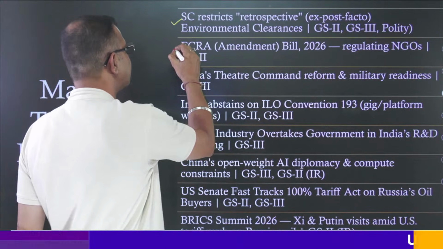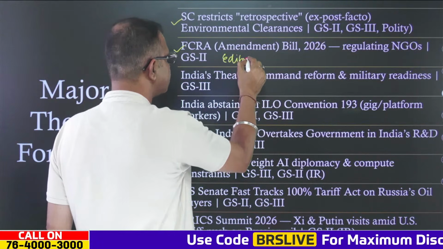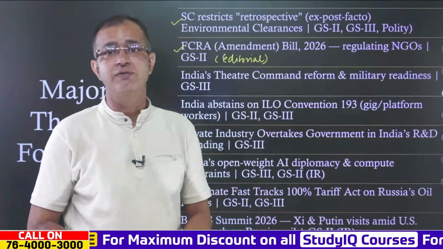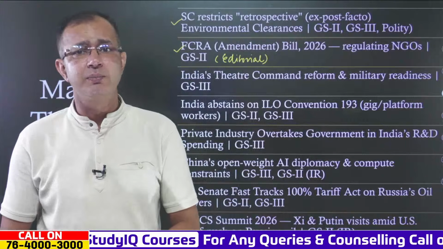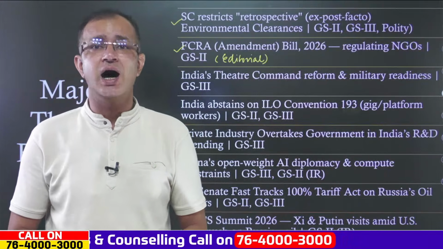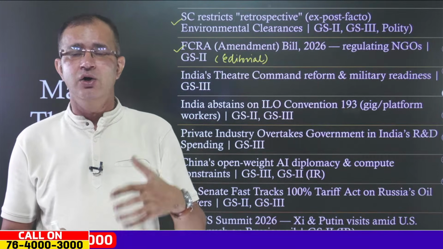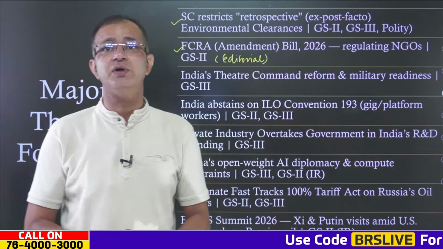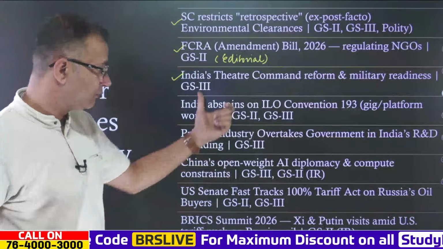Then the second thing that we'll be talking about is the editorial that is there in today's Hindu, where we are talking about the FCRA amendment bill that has been tabled or will be tabled in the parliament in 2026, which will regulate the NGOs. Now, this is quite important because when it comes to civil society organizations, the government is moving towards controlling the civil society organizations, and that is why this is quite important and it pertains to GS paper 2. Then we'll be talking about India's theatre command reform and the military readiness as well.